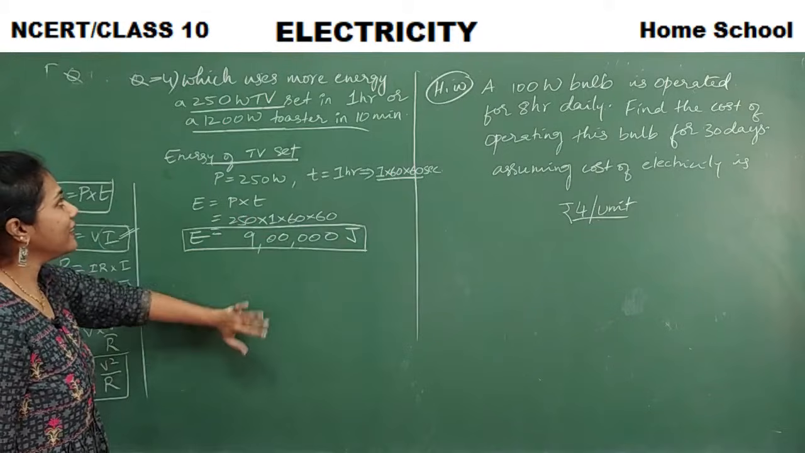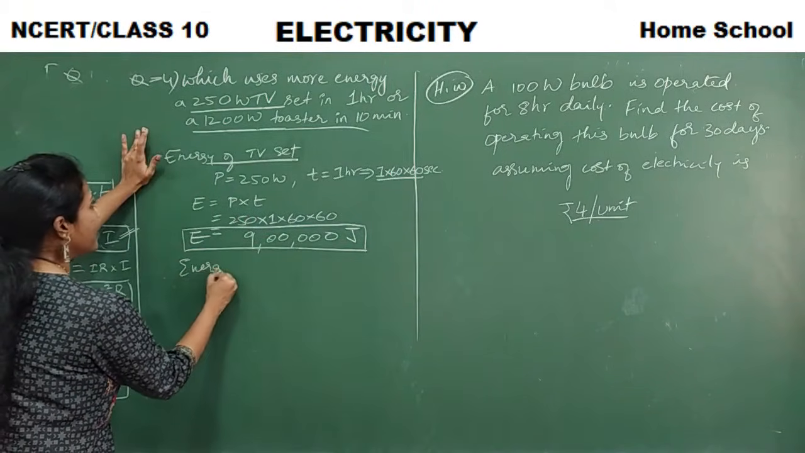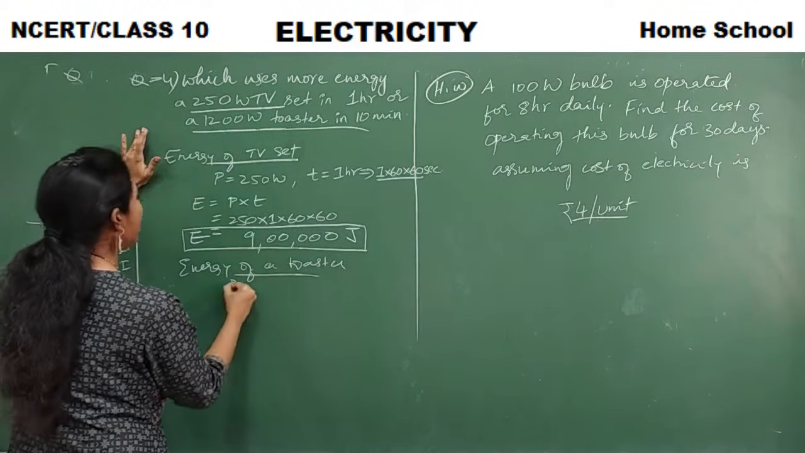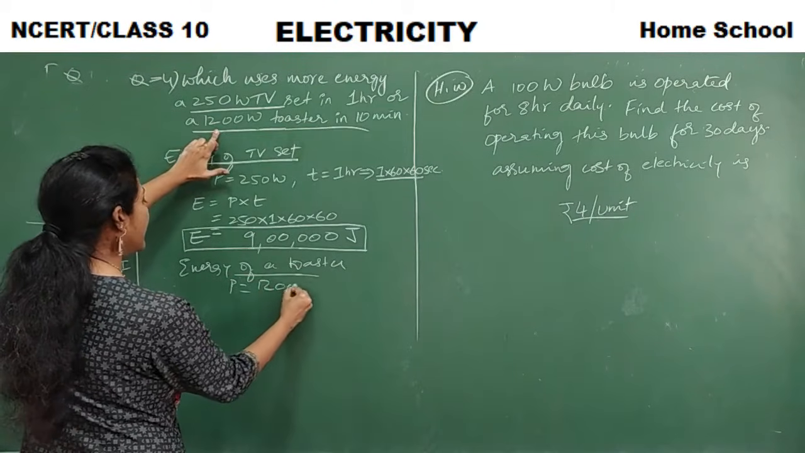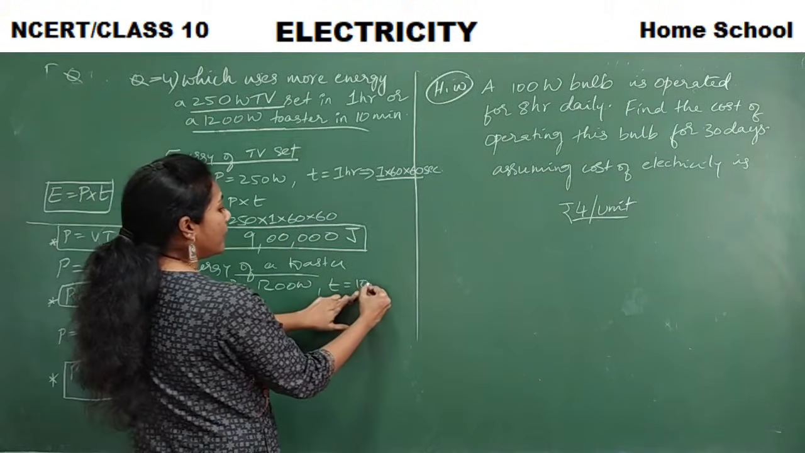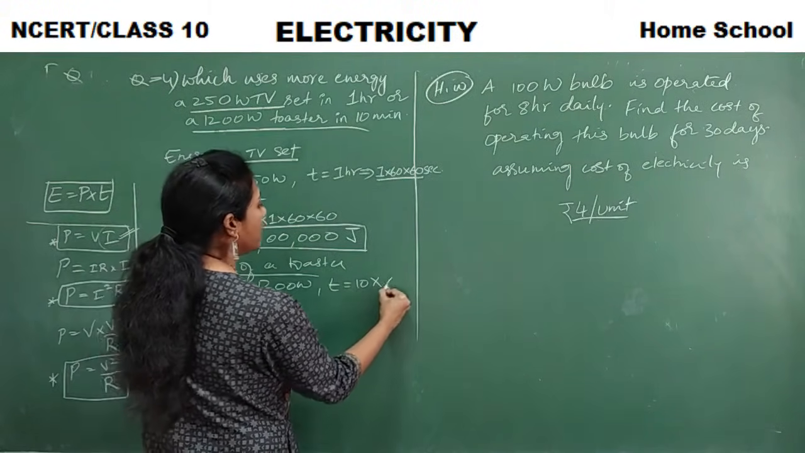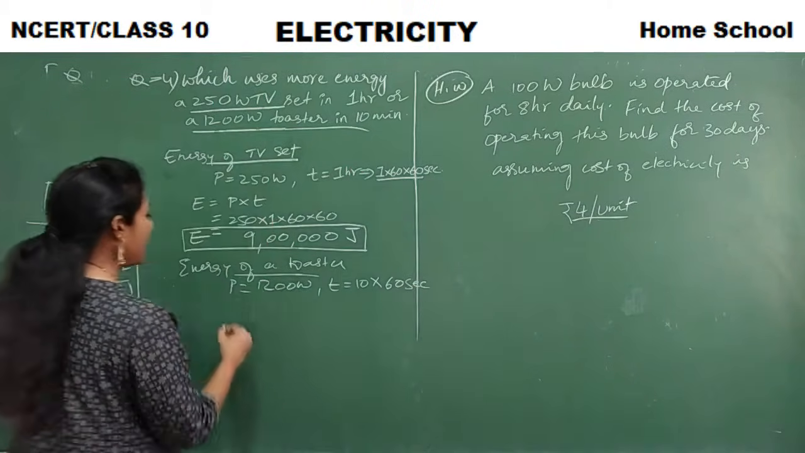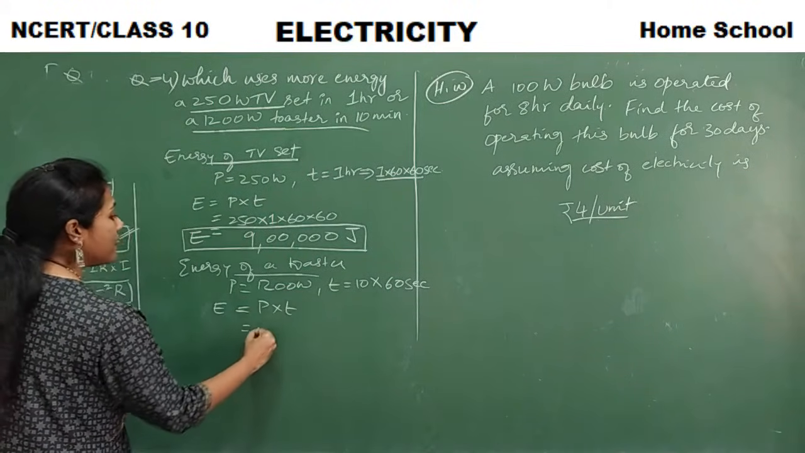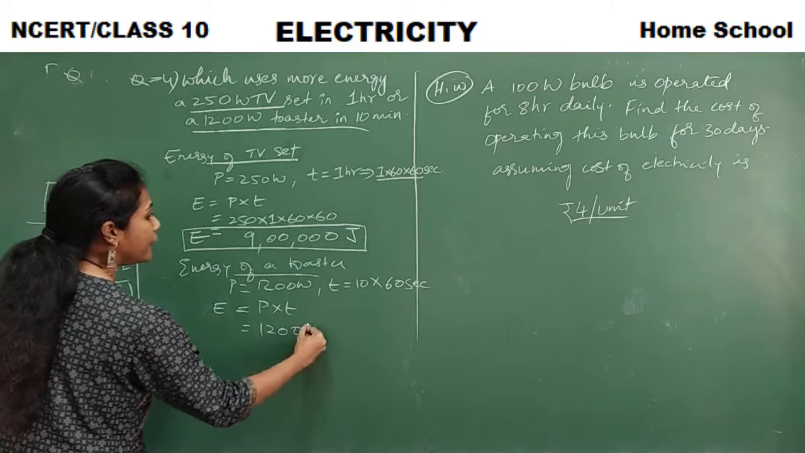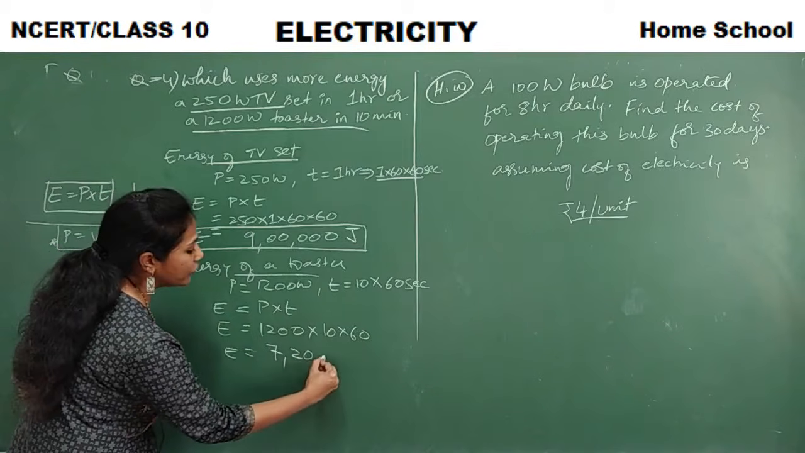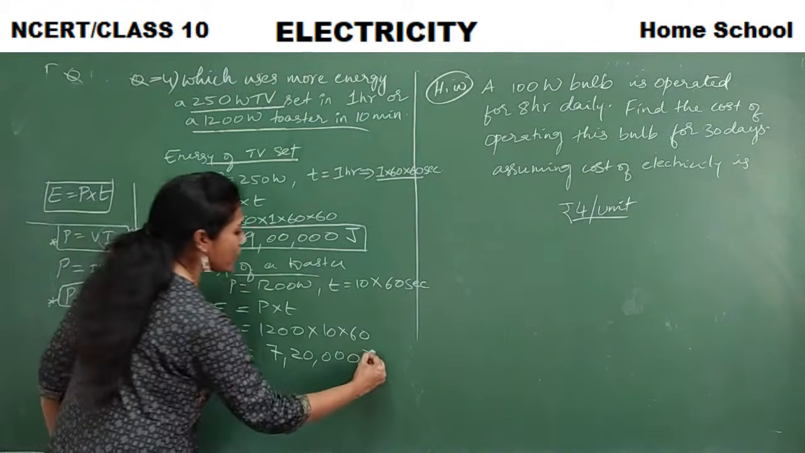Now let us calculate the energy of a toaster. So what is the given information? What is the power of the toaster they gave you? 1200 watt. And what is the time? That is 10 minutes. Convert it into seconds. So it will be 10 into 60. So what is the formula for energy, guys? That is power into time, right? So 1200 into 10 into 60. So how much do you get? If you calculate, you will get 7,20,000 joules.